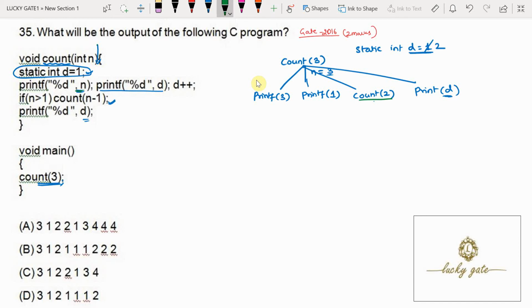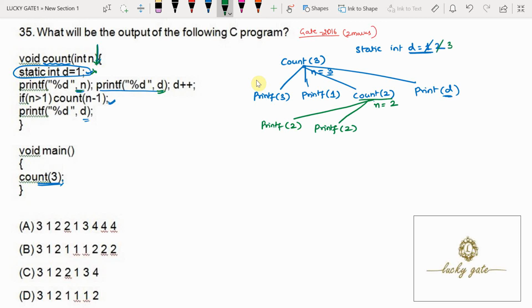When count2 is called, the count function's n is initialized with 2. Then this static variable is not going to be reinitialized, which means this statement will not be considered. Now what were the statements here? Printf %d n, that is 2. Then printf d. What is the current value of d? That is 2. Then d plus plus, d is going to be incremented to 3.